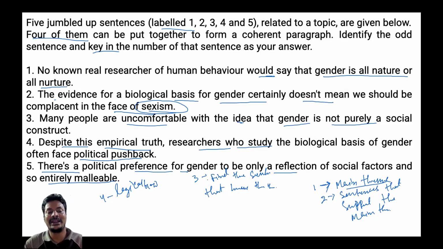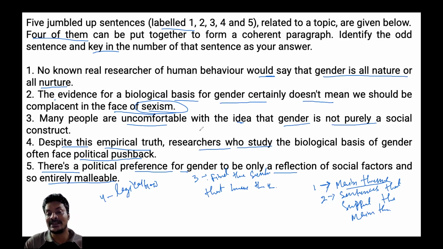Now, in that case, let's apply the rule. What do we find out? The first rule is the main theme. When we read all the sentences, we need to ask what main theme we draw from them. What are most of these sentences talking about? Five sentences are there.